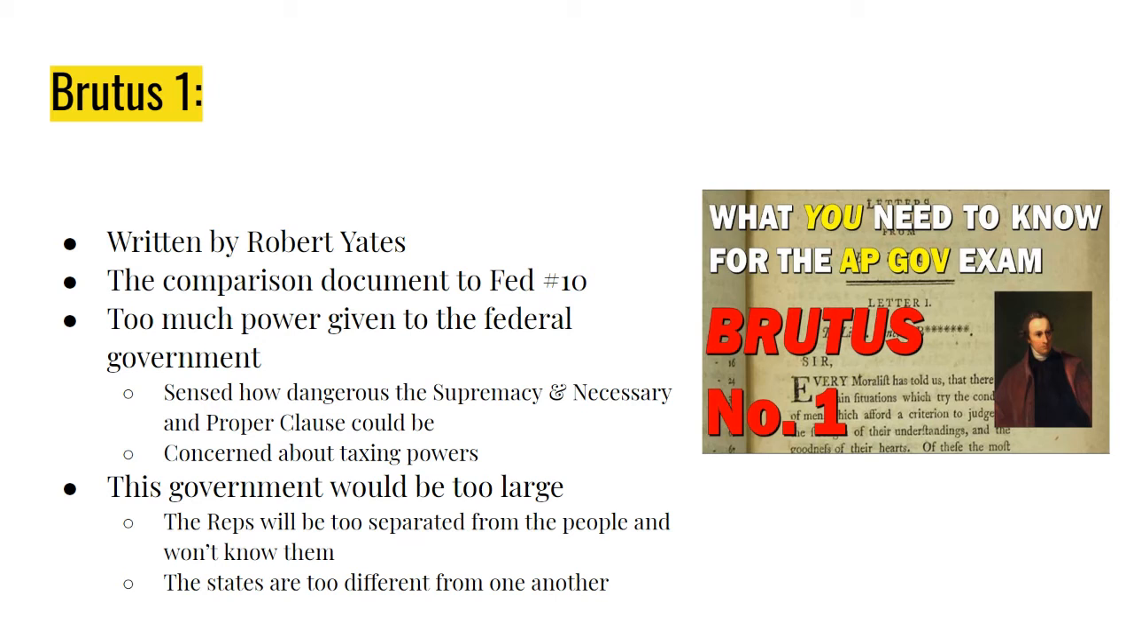We're not 100% sure, but we think this is written by the Anti-Federalist Robert Yates. And this is all about how this new government is going to be awful, a disaster. This is really the glass-is-half-empty approach to looking at the new government. He's looking at some of the parts of the new Constitution, like the Supremacy Clause and the Necessary and Proper Clause,